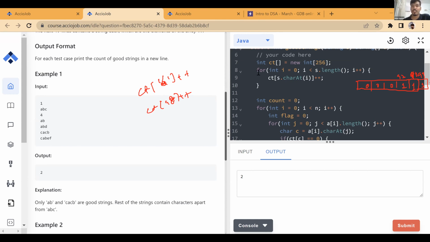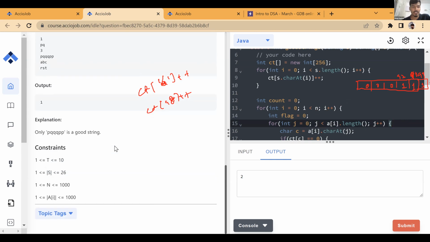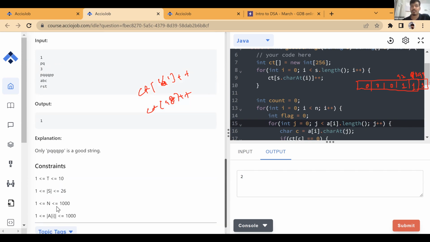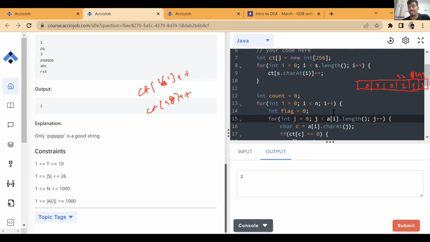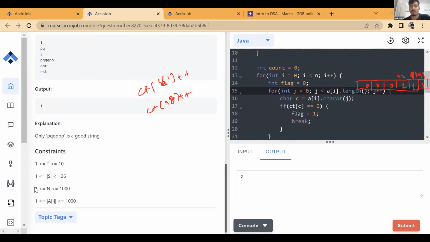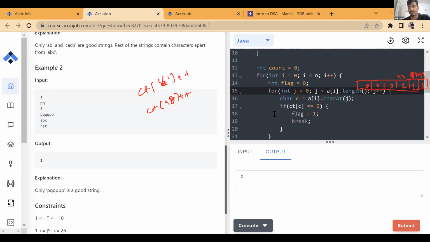So what's the complexity of doing this? This is an order n operation. This is order n into, firstly, the n, and then this is running for the length of each string. So whatever is the highest length of string in A, that will be n. A's strings highest is 1000, and this is also 1000. So we get n square, which is 10 to the power 6, which is fine, right? 10 to the power 6 is fine. But if you use that contains, then it will become 10 to the power 9, which is not fine, right? So contains should not be used because of these constants. It will make it 10 to the power 9, and you should not be using it.